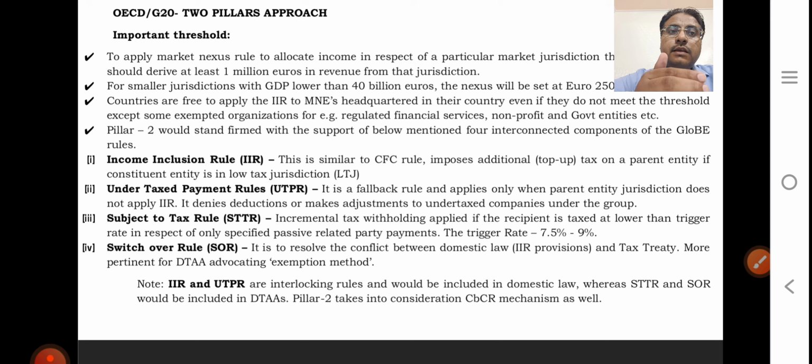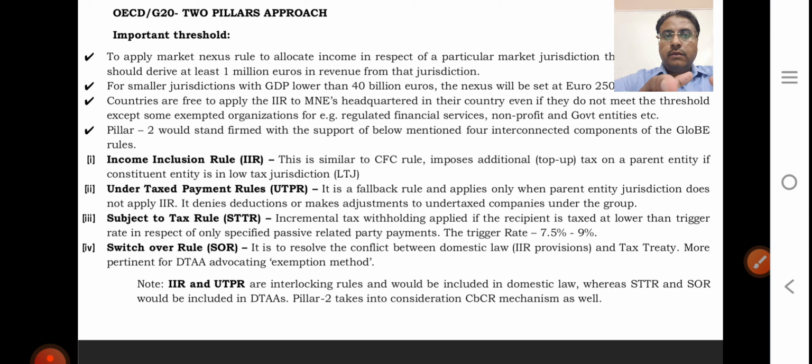STTR, an incremental tax withholding, is applied if the recipient is taxed at a lower tax rate, and it is triggered in respect of only specified passive income in related party transactions. Suppose you are a subsidiary in Mauritius earning interest income, and Mauritius does not tax it in its jurisdiction, then we will apply STTR through the treaty.